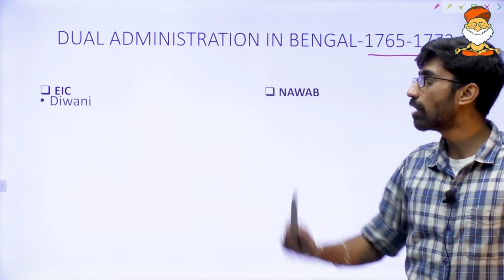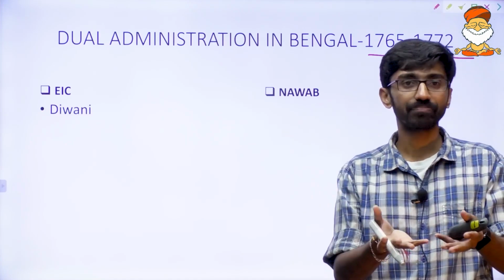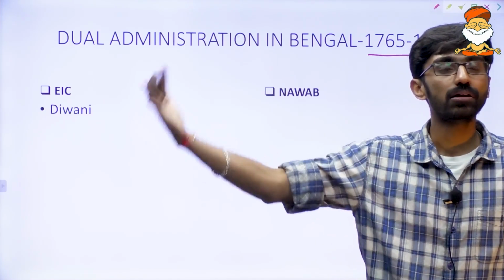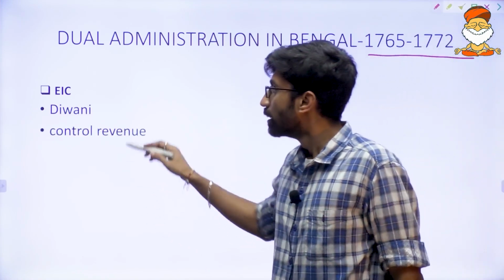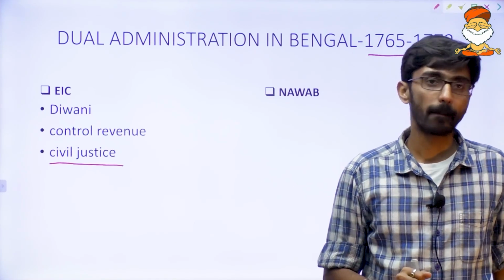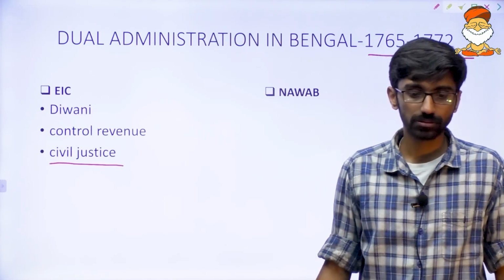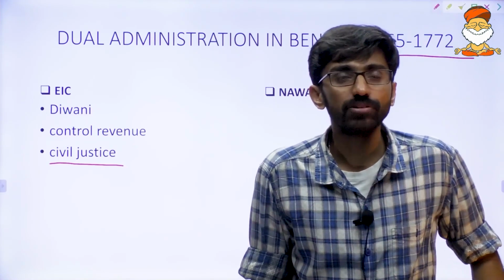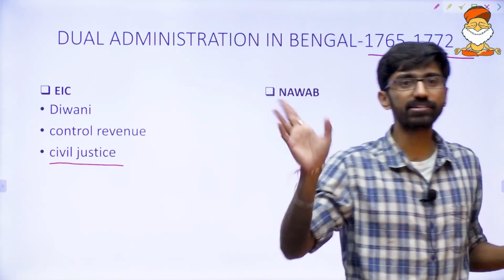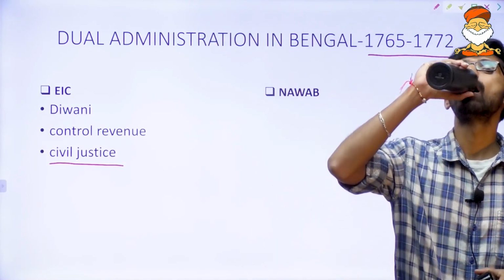Now East India Company, it will look after what? Diwani. What do you mean by Diwani? Revenue collection. We already know. Diwani right of which territories? Bengal, Bihar and Odisha. And at the same time, Diwani also means civil justice administration. What is civil justice? Which cases are related to civil justice? We have 2 justice systems, right? Criminal and civil. Land issue.